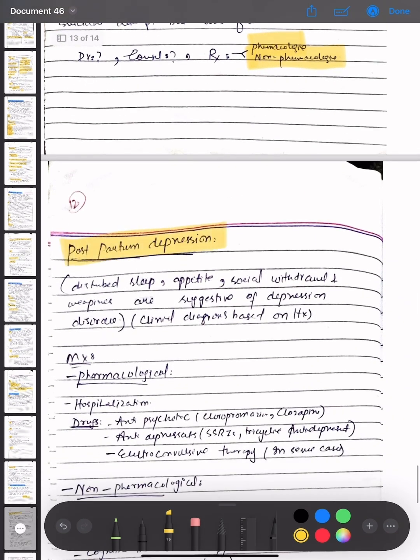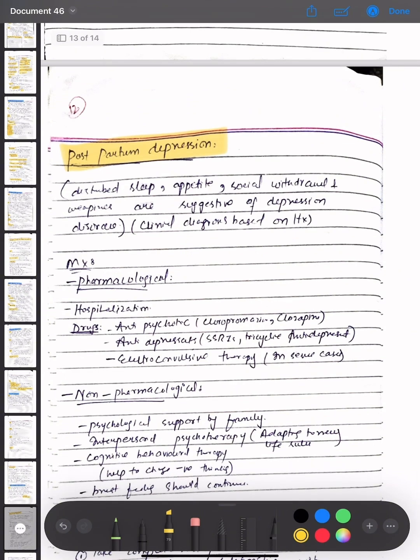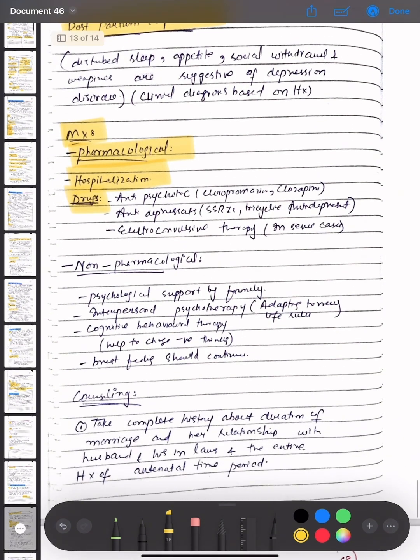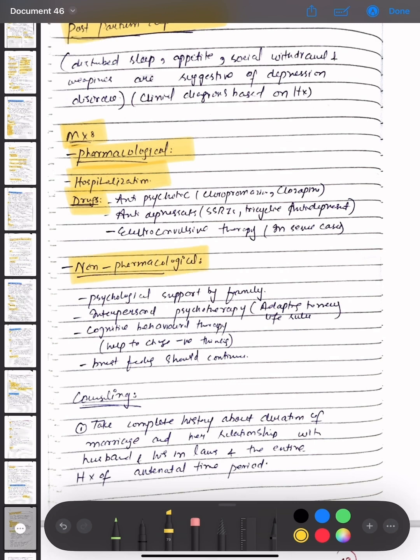Postpartum depression: disturbed sleep, appetite, social withdrawal, and weakness are suggestive of depressive disorder, clinically diagnosed based on history. So the management is pharmacological, which is hospitalization, and drugs are given, that is antipsychotic drugs, chlorpromazine and clozapine. Then antidepressants are given, which are SSRIs and tricyclic antidepressants. Then electroconvulsive therapy is provided in severe cases. The non-pharmacological treatments are psychological support by family, interpersonal psychotherapy, adaptation to new life, and cognitive behavioral therapy, which helps to change negative thinking, and breastfeeding should continue.